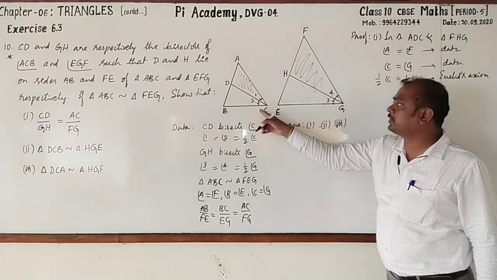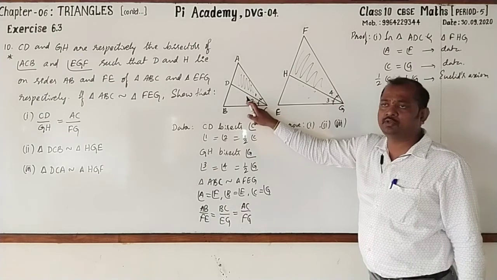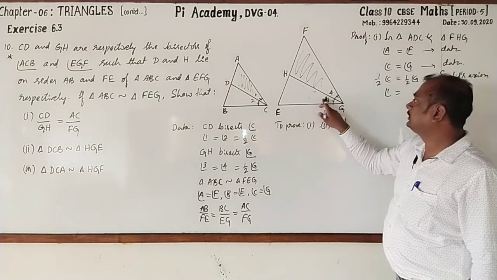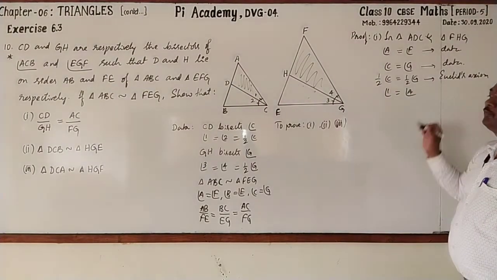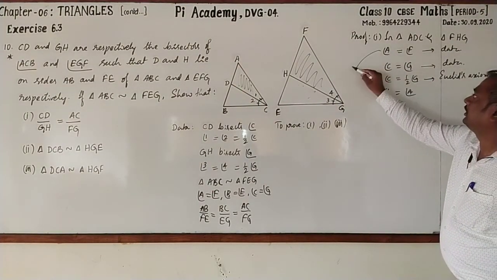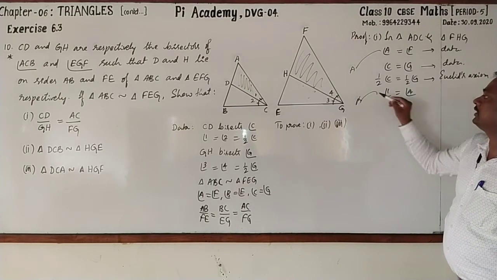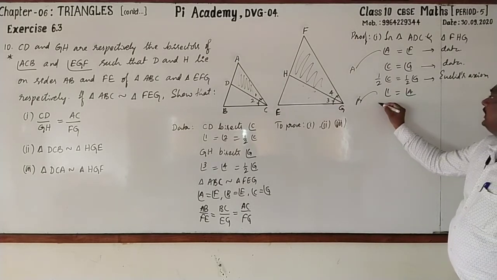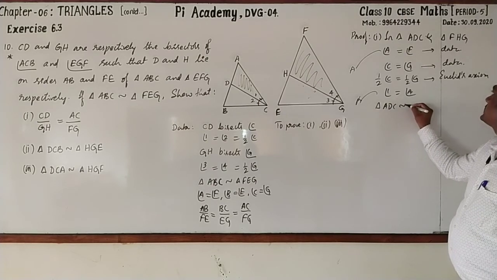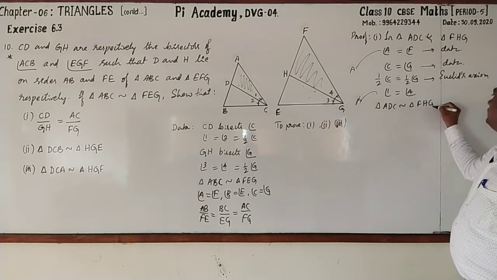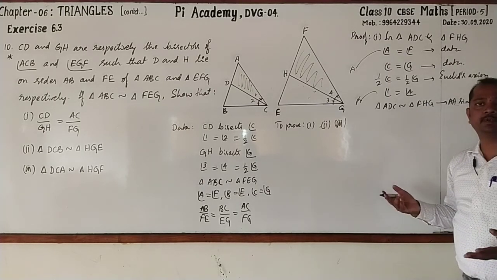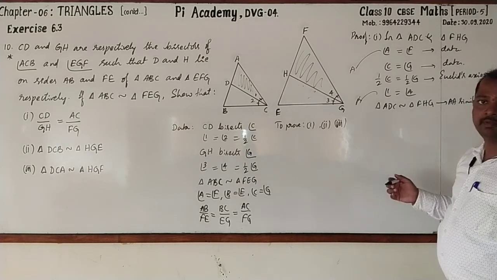Then what is half of C? Either angle 1 or angle 2. I take angle 1. Half of G, 3 and 4. Let me take angle 4. Look here. Angles and angles. Followed? So by AA similarity, triangle ADC similar to triangle FHG. When two triangles are similar, their corresponding sides will be in the same ratio.